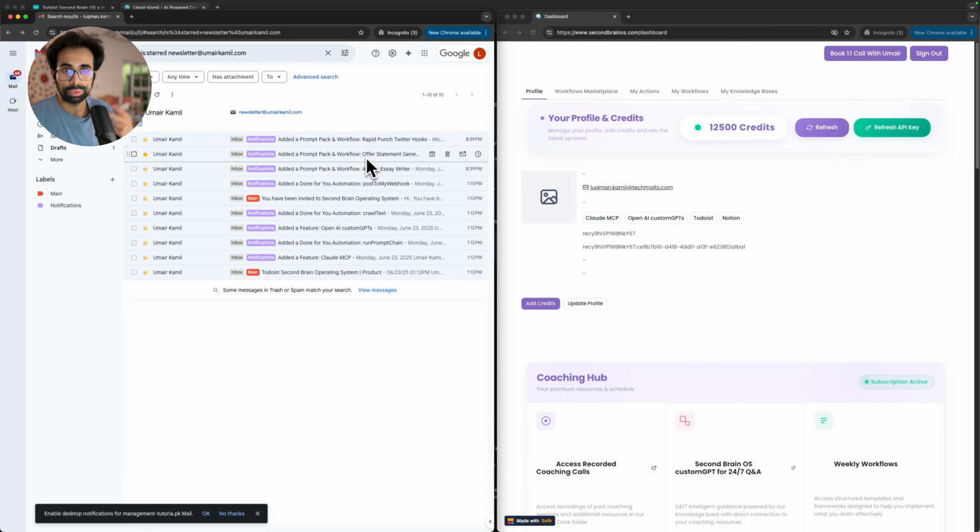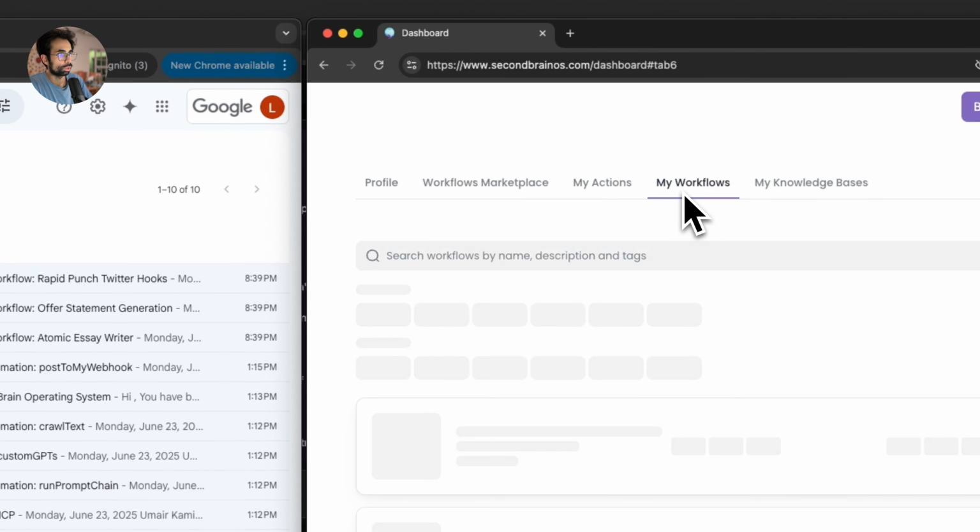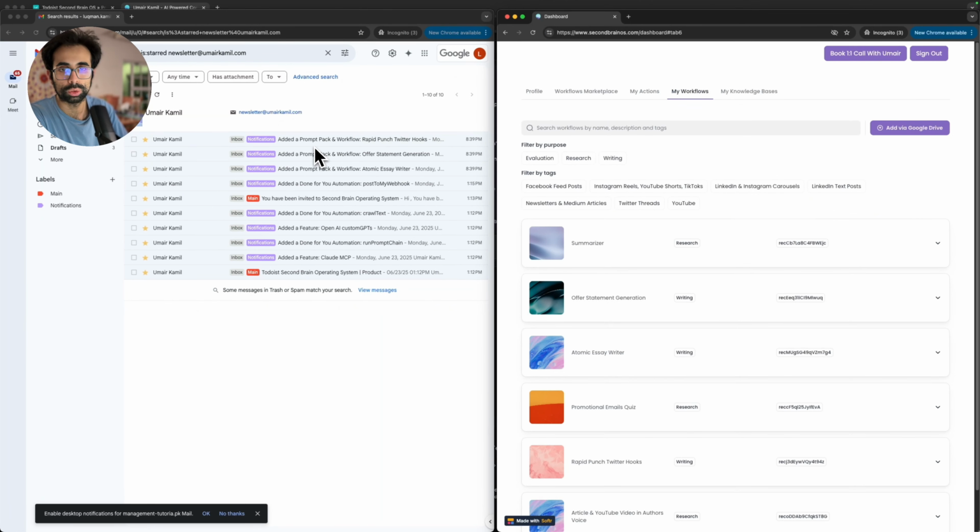And this gives us the ability to have very refined results with AI. You know how it spits out generic garbage and it's never satisfactory? This is the exact problem it's overcoming. So whatever workflows you have gotten access to as part of your purchase will be over here inside of my workflows. And of course, you will get emails for them as well. So that's why I've marked them as notifications in my inbox.